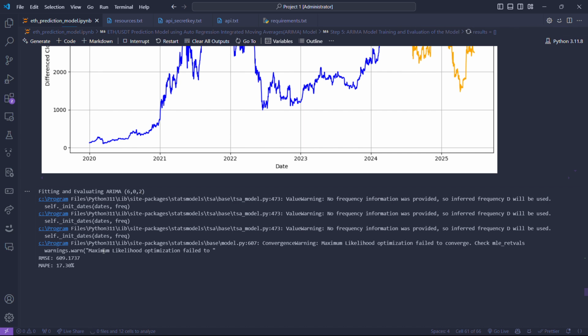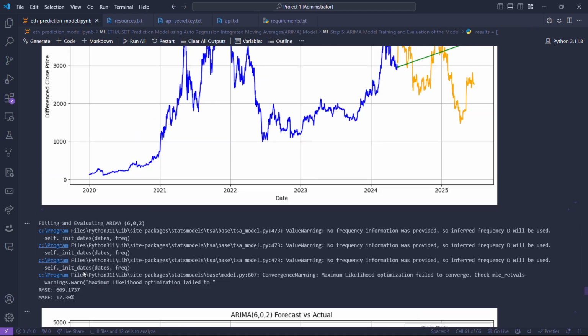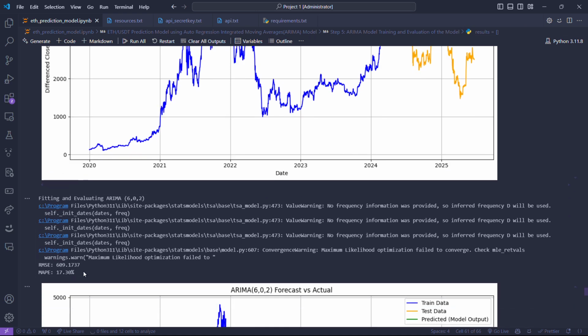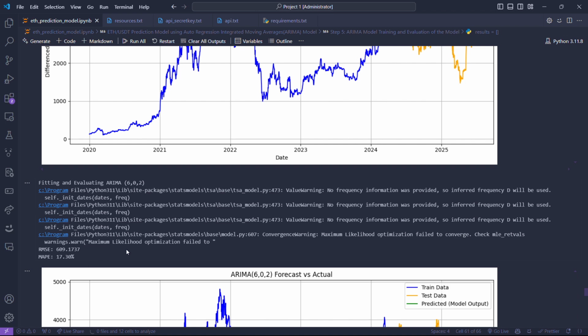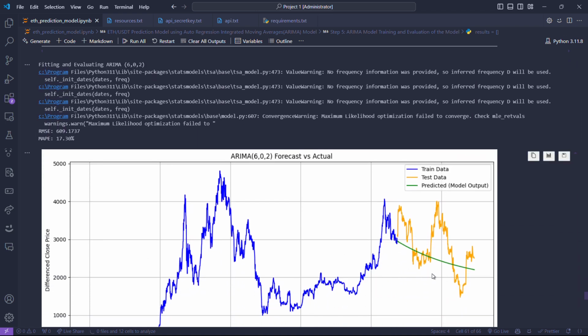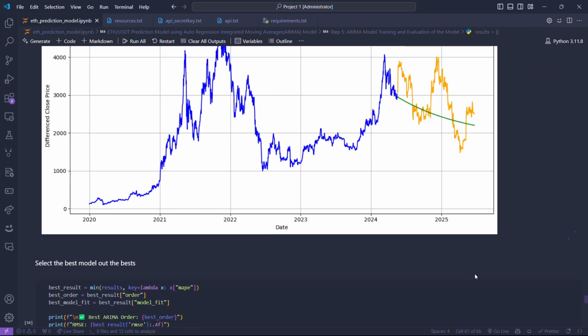Yeah, see, the MAPE value is 17.30, a big improvement in the model. And boom, here we can see the prediction is actually going downward, which is nice because the overall trend of the testing data is going downward. So our predictions are also going downward, which is a good sign.